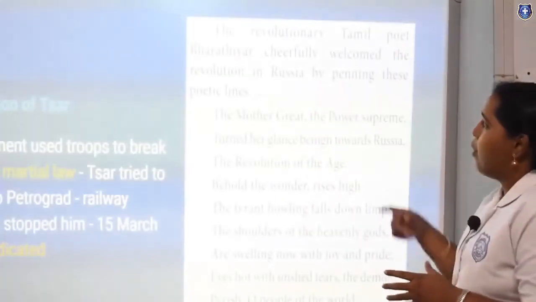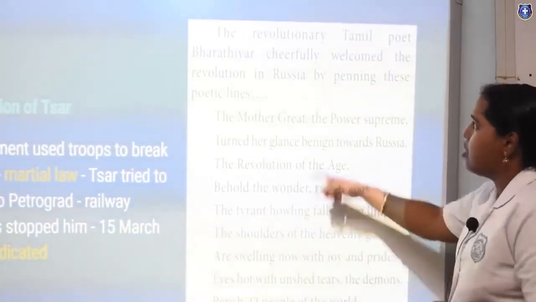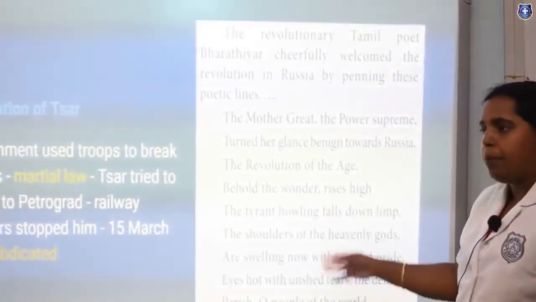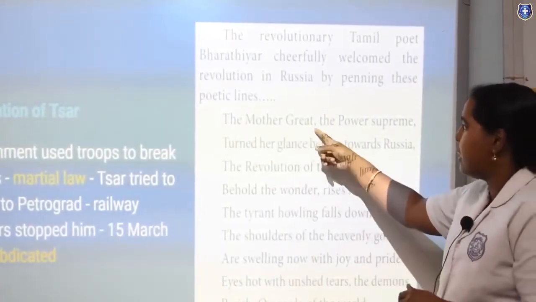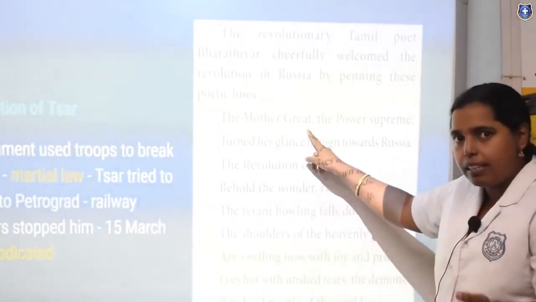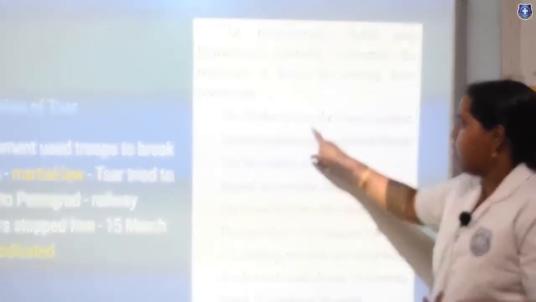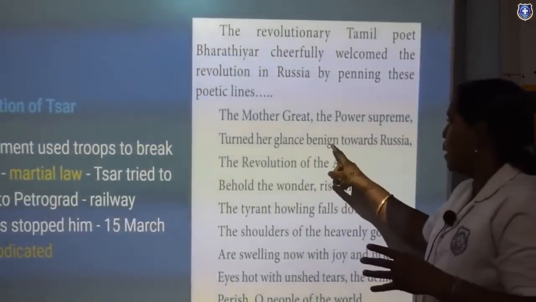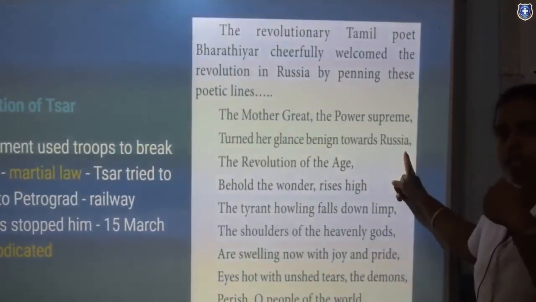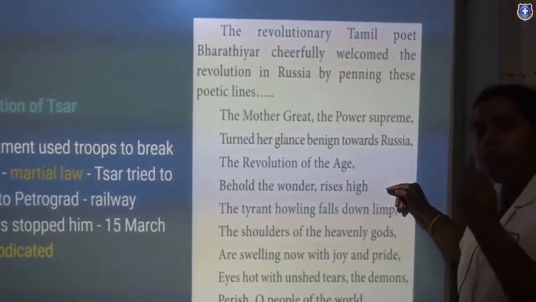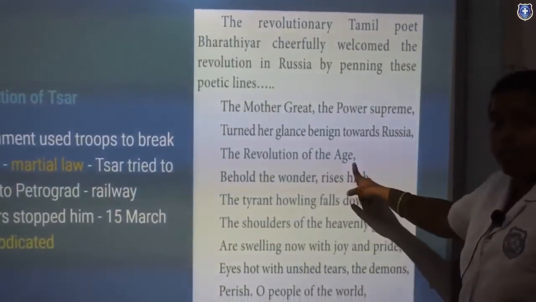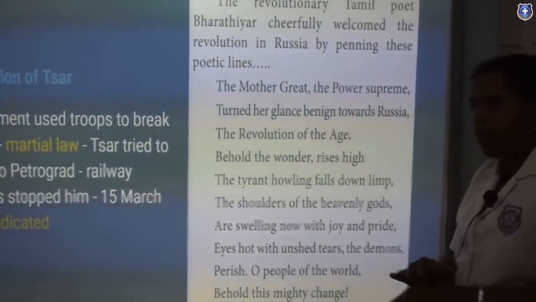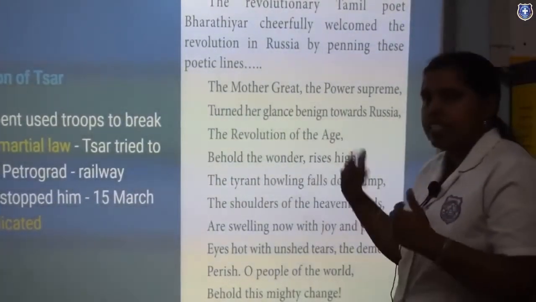The revolutionary Tamil poet Bharadiyar cheerfully welcomed the revolution in Russia by penning these poetic lines. He was the supporter of the common people, and he was against the ruling party. So the mother great, like Tamil Nadu, like Bharata Mata, the power supreme, turned her glance towards Russia. It is now her graceful time. She is doing something good for Russia. The revolution of the age, because for a long time Russia was in a submissive situation, but it has been rising up now.